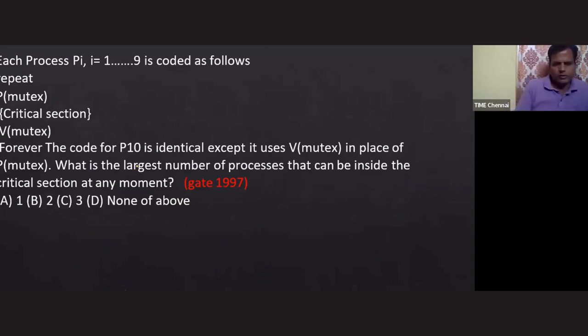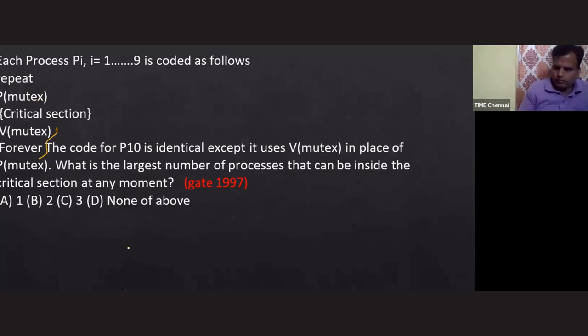Go with this one. First, read this question carefully. Each process Pi, for i equals 1 to 9, is coded as follows: repeat forever.